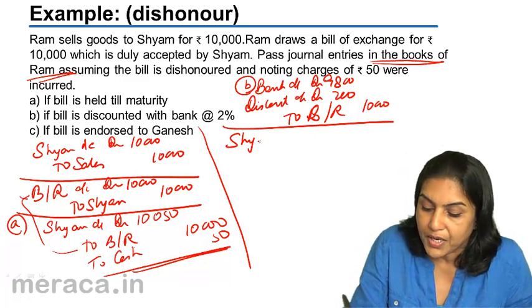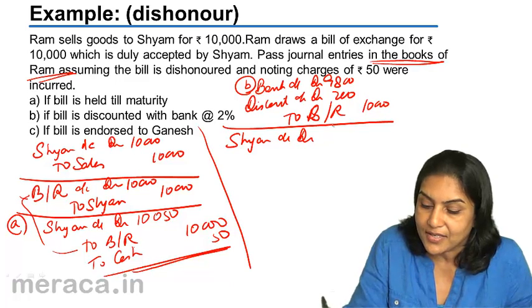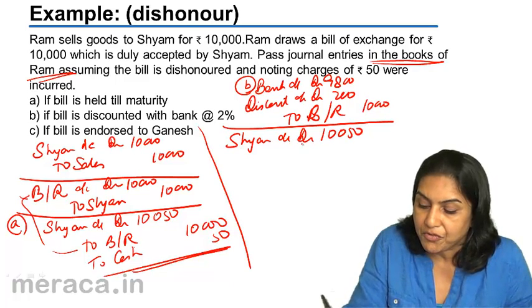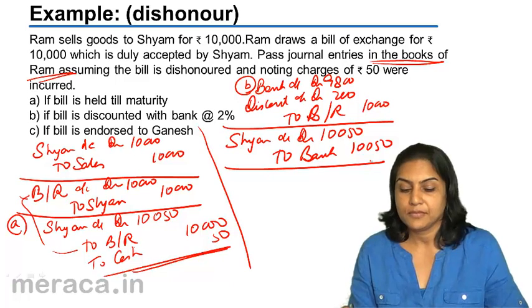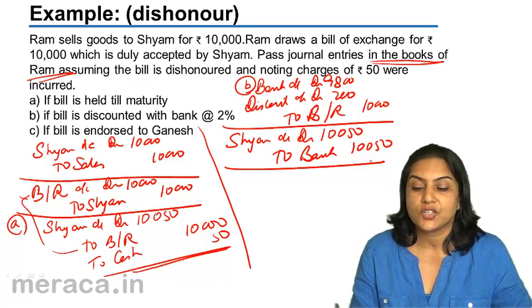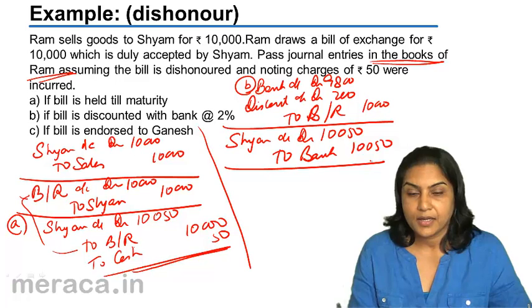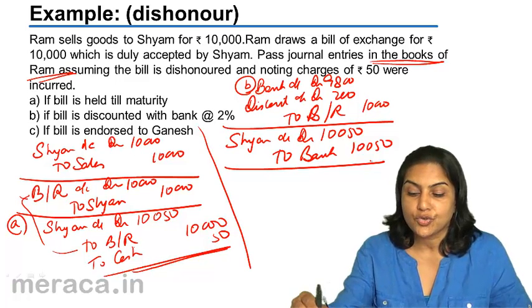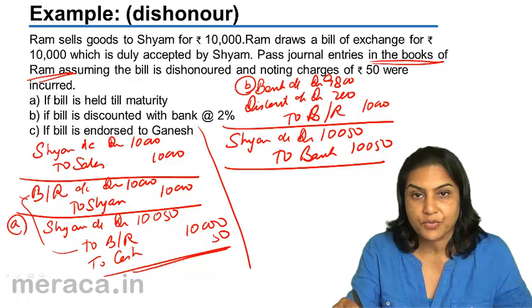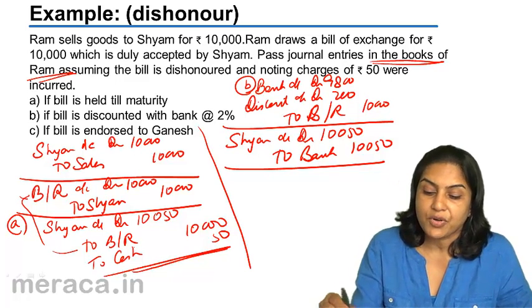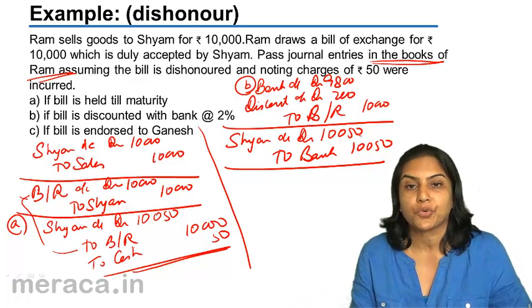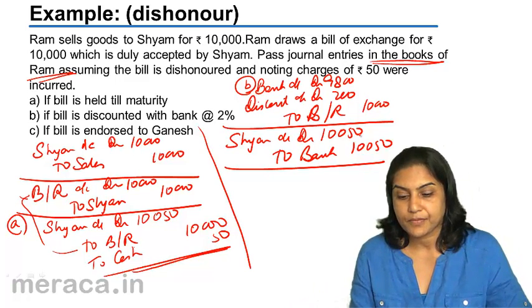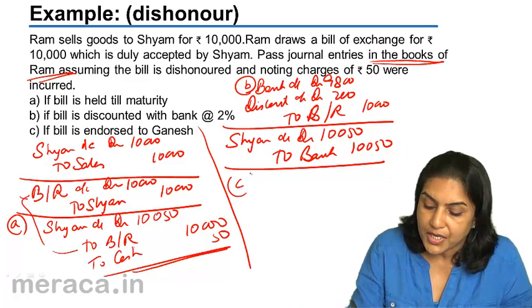Entry would therefore be Shyam account debit, debtor reinstated for 10,050 to bank 10,050. This is the entry on dishonor of the bill. As a result, there is no bill receivable since it was cancelled when it was discounted. Shyam's account has come back for an amount of 10,000 plus 50 rupees of noting charges.